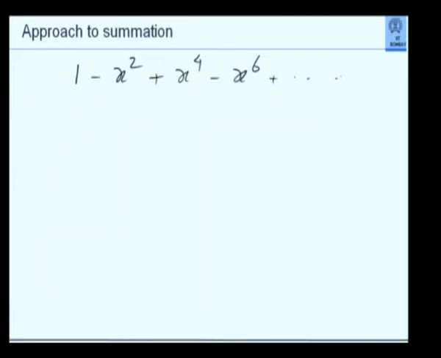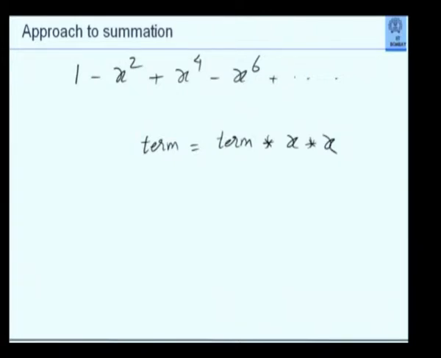Each term differs from the previous term by an amount x square. So obviously, when I set up an iteration to calculate the terms, I can simply say term is equal to term multiplied by x into x.